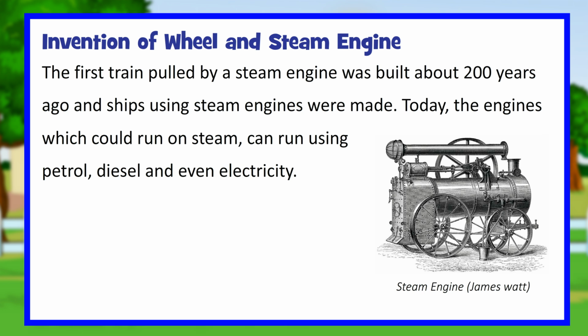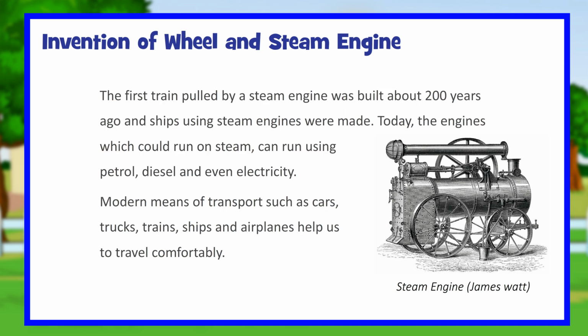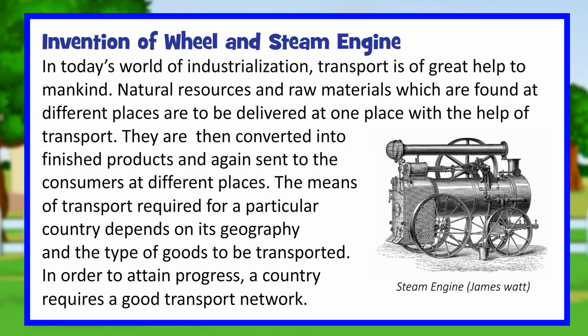The first train pulled by a steam engine was built about 200 years ago, and ships using steam engines were made. Today, the engines which could run on steam can run using petrol, diesel and even electricity. Modern means of transport such as cars, trucks, trains, ships and airplanes help us to travel comfortably.